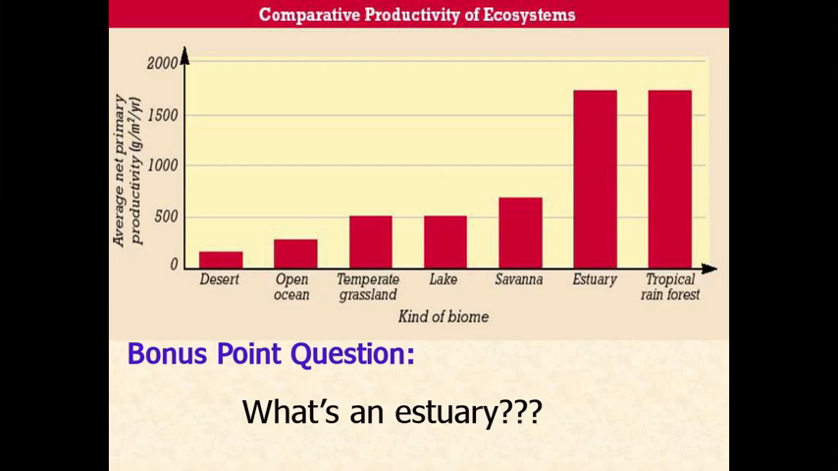Here's a bonus point question for people who live in Minnesota. Most of us don't know what an estuary is because there's not estuaries in Minnesota. I'm not going to take too much time to let you think. An estuary is where fresh water mixes with salt water. So for example, at the mouth of the Mississippi down in Louisiana, where it's dumping into the Gulf of Mexico, that's a giant estuary. Estuaries are extremely productive and fragile ecosystems.